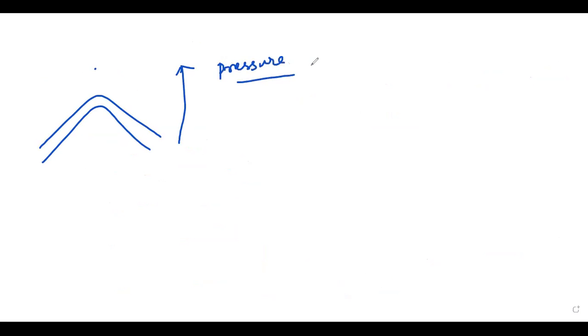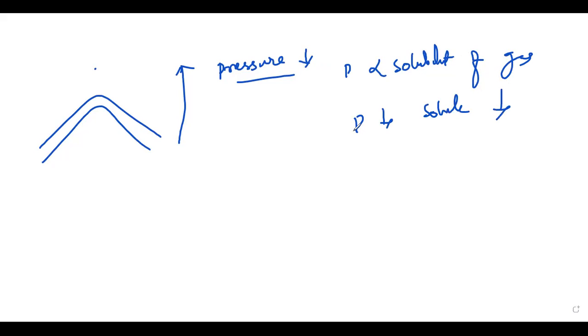See here what happens. When you go to the mountain top, the pressure increases... sorry, it is not increases, it decreases. So when you go up the mountains, the pressure decreases. Pressure is directly related to the solubility of gas. That means here the pressure is very low, and the solubility is also very low.